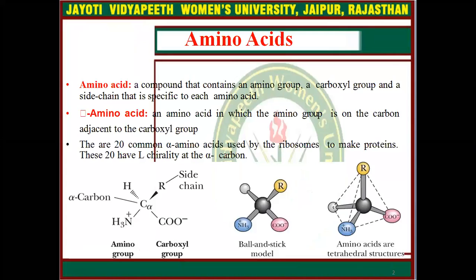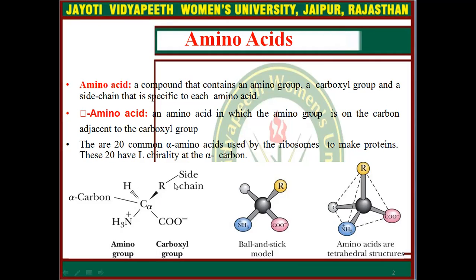An amino acid is a compound that contains an amino group and a carboxyl group and a side chain that is specific to each amino acid. There are 20 common alpha amino acids used by the ribosomes to make proteins. These 20 have L-chirality at the alpha carbon. Here you can simply see the structure of an amino acid, which has the chiral carbon, R side chain, carboxyl group, and amino group.